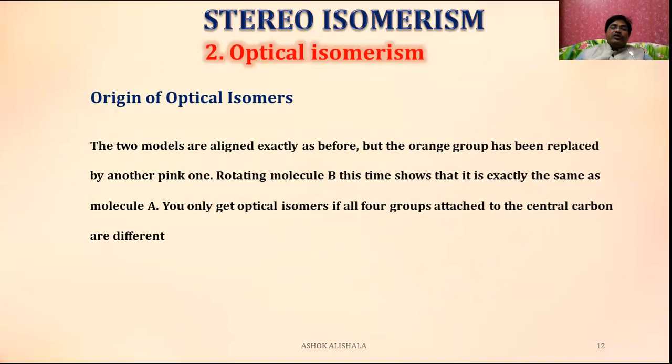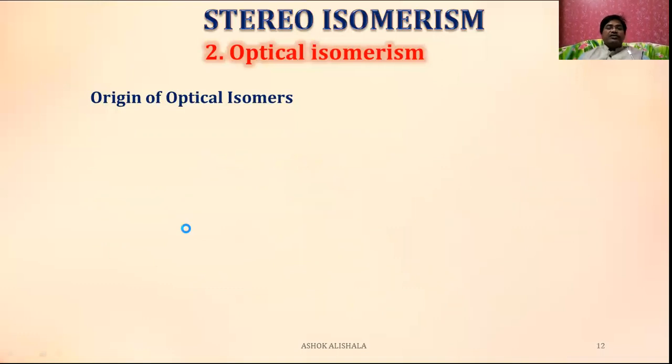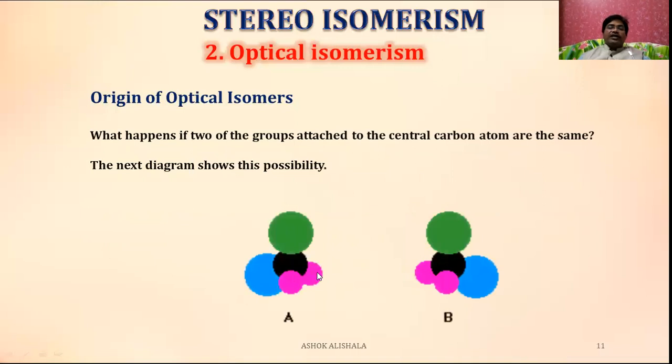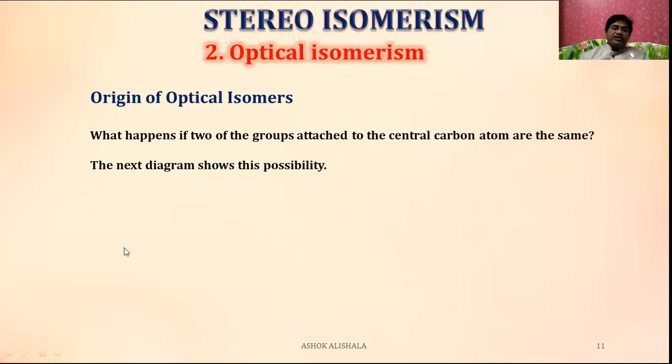Rotating molecule B this time shows that it is exactly the same as molecule A. You only get optical isomers if all groups attached to the central carbon atom are different. See once again, this side, this and this will be the same. That's why there is no possibility of difference between these two.